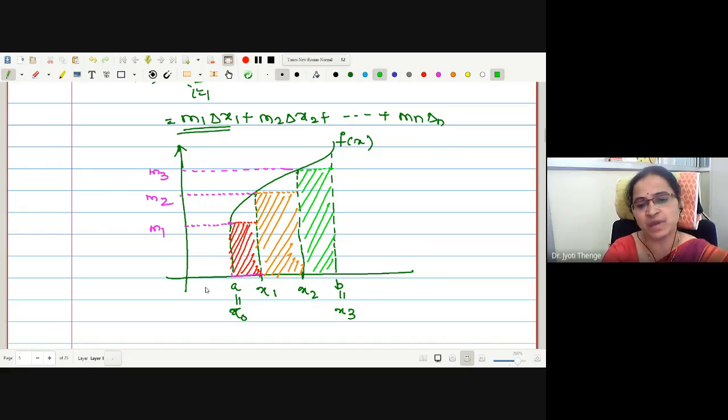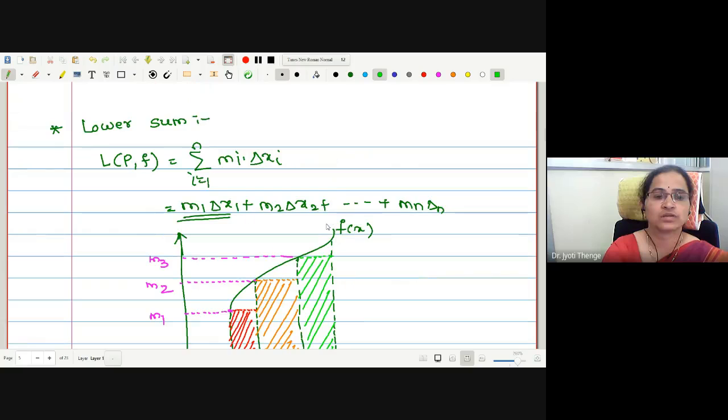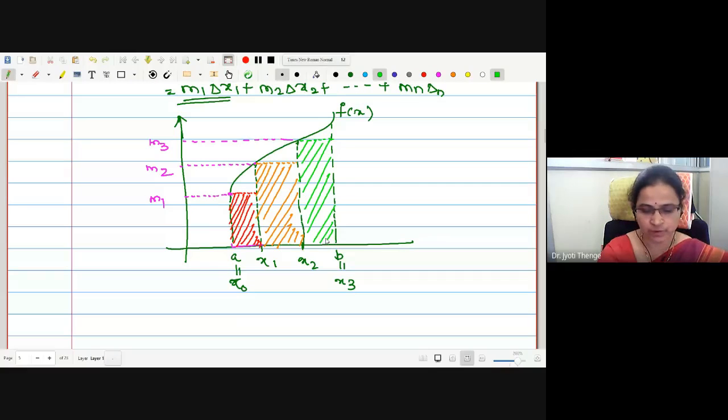If I add all three areas, it will give us an area slightly below the actual curve. That's why the name of the sum is lower sum. Okay, any doubt up to this?